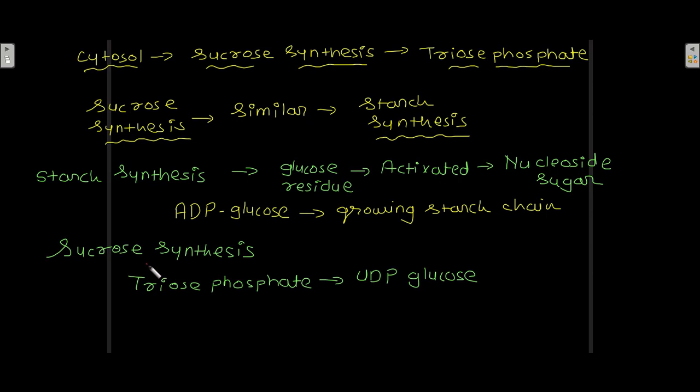But during sucrose synthesis, the triose phosphate is converted into UDP glucose. During starch synthesis, the triose phosphate was converted into ADP glucose, but during sucrose synthesis, the triose phosphate is converted into UDP glucose. And then this UDP glucose is converted into sucrose. So that is how sucrose synthesis takes place via UDP glucose.